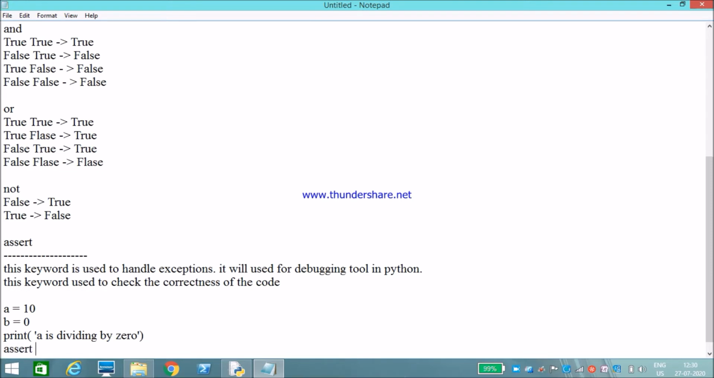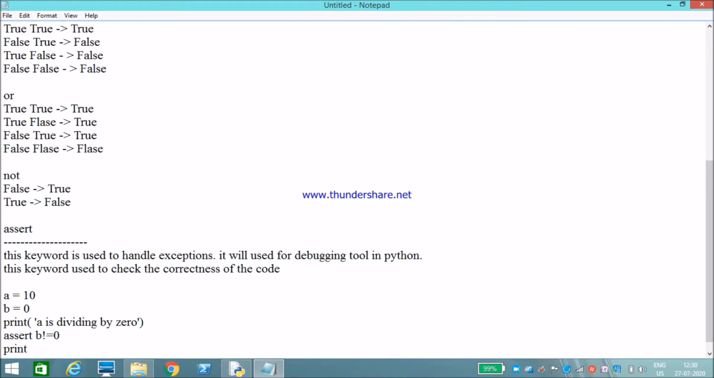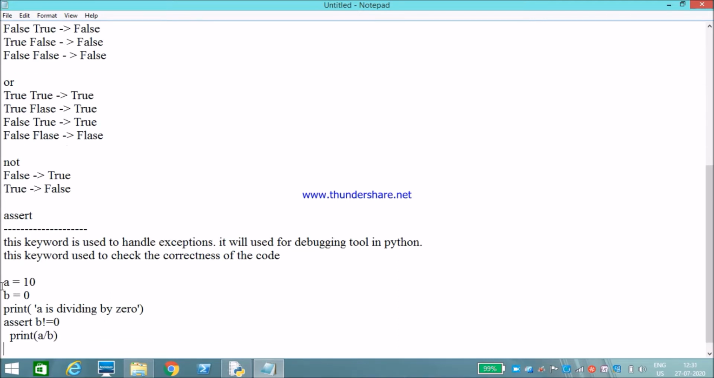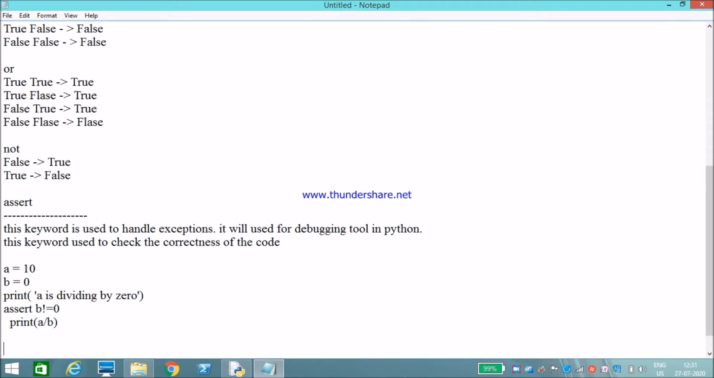Then I use the assert keyword: assert b not equal to 0, then print a by b. First it will check the condition. If b is equal to 0, it will throw an assertion error, b shouldn't be 0. If b is not 0, then it will execute this print statement. Like this we will use the assert statement. We will discuss this completely in the exception handling chapter.